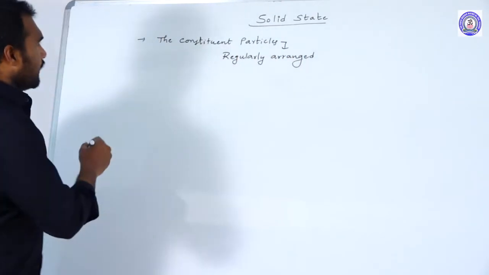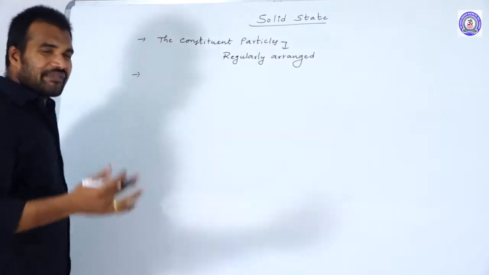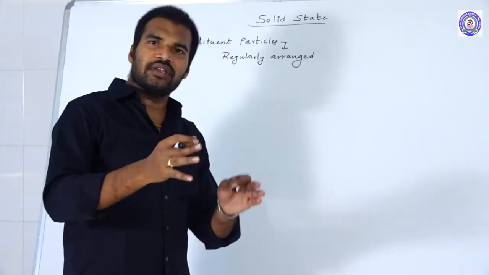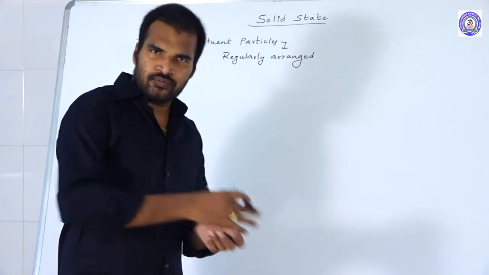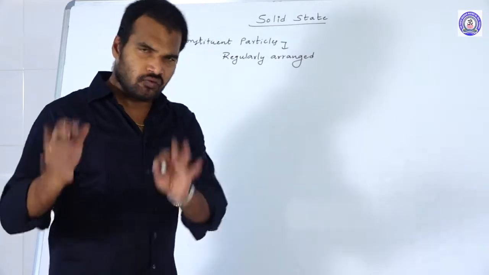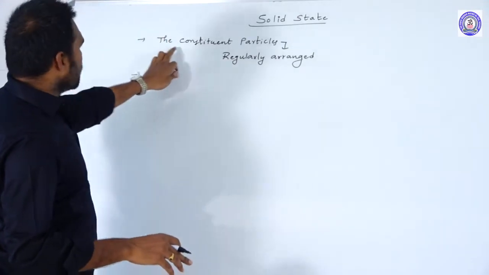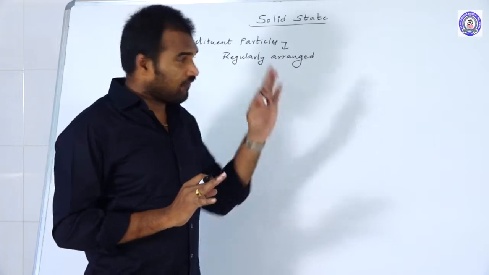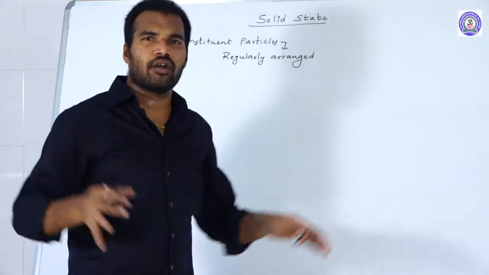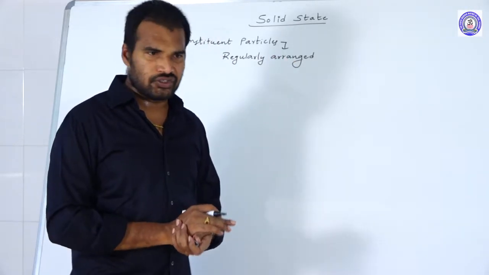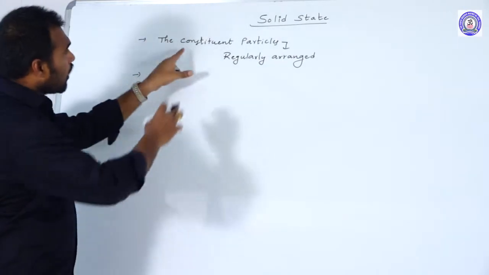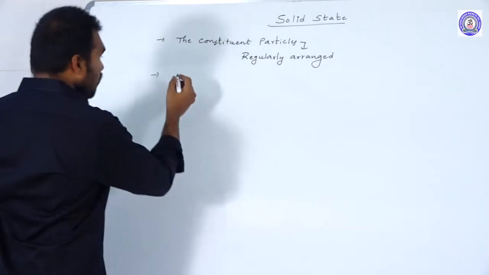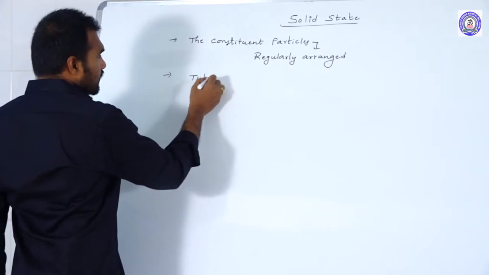Whereas in liquids and gases, they are not. Constituent particles may be atoms, molecules, ions, whatever it may be. In solids, these constituent particles are very orderly arranged, whereas in liquids and gases, they are not regularly or orderly arranged. Based upon that, let us continue with the types of solids.